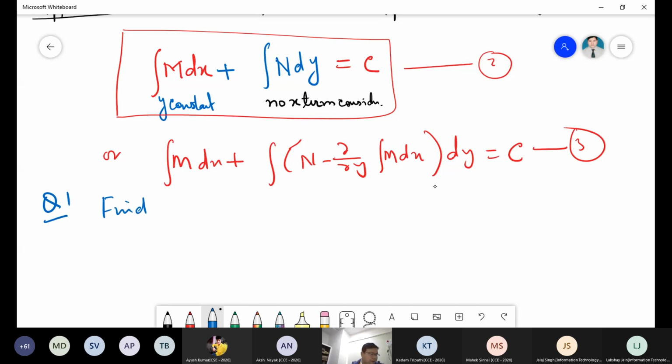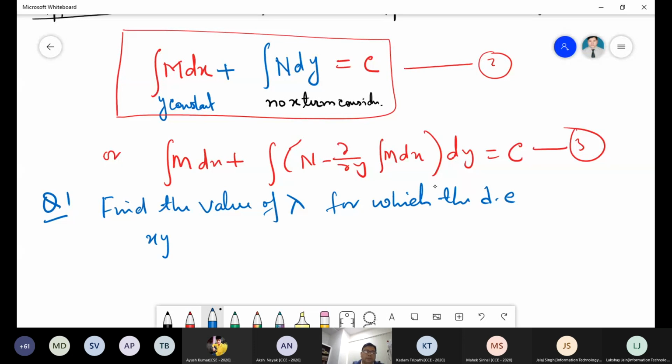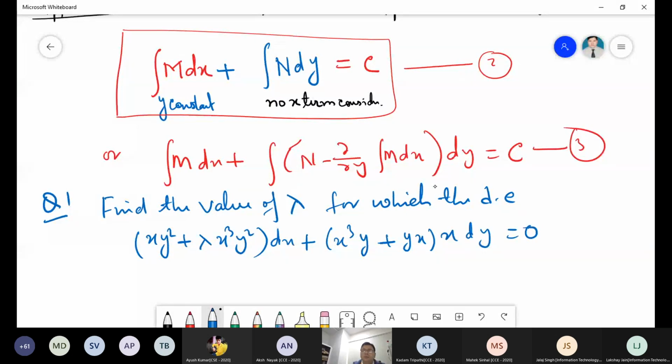Find the value of lambda for which the differential equation (xy squared plus lambda x cubed y) dx plus (x cubed plus xy into x) dy equal to 0 is in exact form,